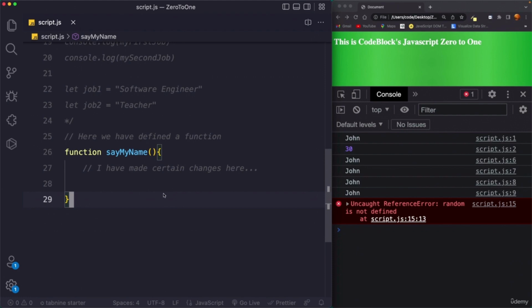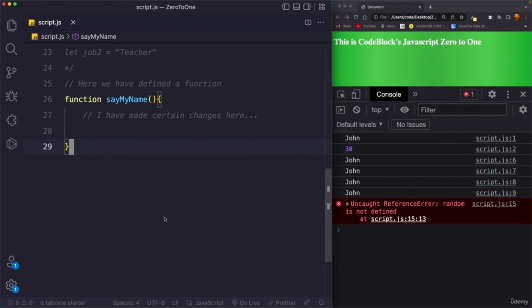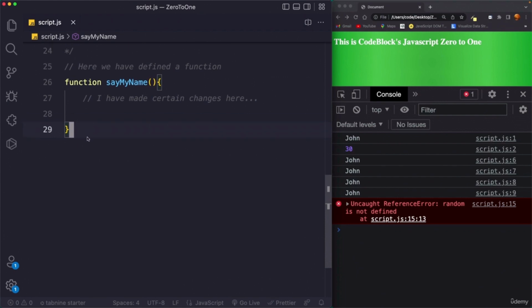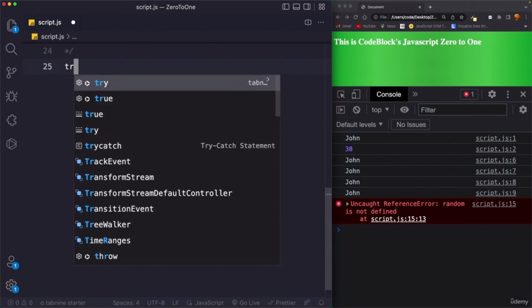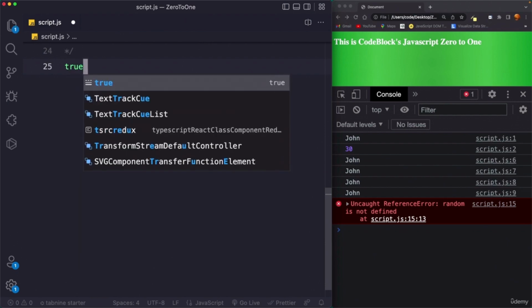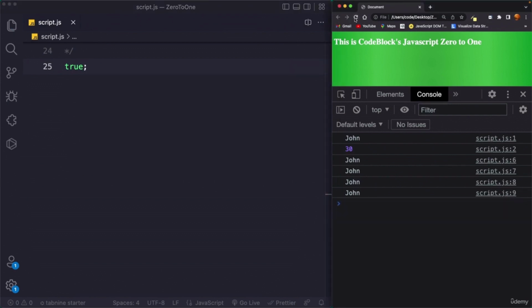So in the previous video we saw numbers and strings. Now we already talked about booleans. So a boolean is a value that can be either true or false. Okay, so over here let me just get rid of these lines. Okay, and I'm starting fresh. Now if I write true here, then this already is a boolean. Okay, if I save this and if I reload my browser, you can see, well, you cannot literally see, but in order to see it in the console we need to log it. Okay, so I can say console.log, and now if I reload the browser, you can see true over here.